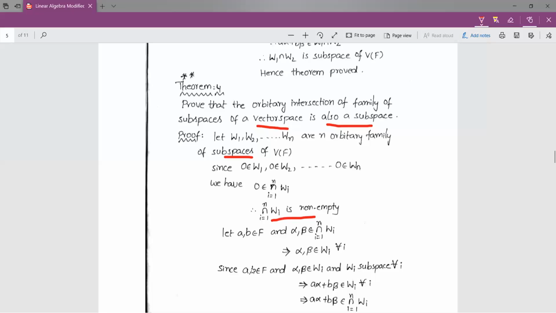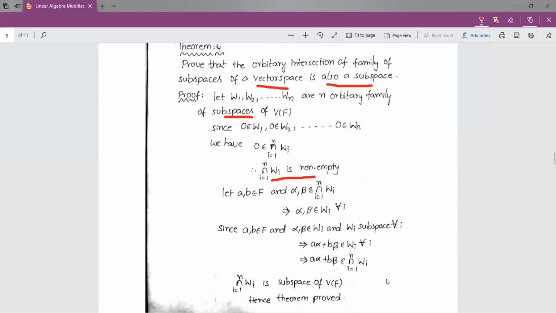Now I am considering a, b from F and alpha, beta from W1 or simply Wi. And Wi is a subspace for all i. We can write a alpha plus b beta belongs to Wi for all i. Here i is nothing but, if you consider W1, it is W1. If we consider W2, that is W2, W3, W4, W5. In general, I am writing Wi. So a alpha plus b beta belongs to Wi for all i, for all i equal to 1 to n.